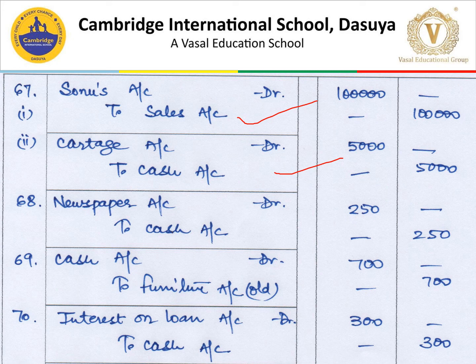Then newspaper to cash, it is ordinary business expense 250 rupees. Then cash to furniture, old furniture. You can write chairs and tables also, but it is being a common head furniture, and you have to write in the bracket old. So 700 is the amount of the sale of old chairs and table. Then we have paid interest on loan. So interest on loan account debit to cash account, because no information is given whether the interest is paid in cash or by the check. So we will write cash here.